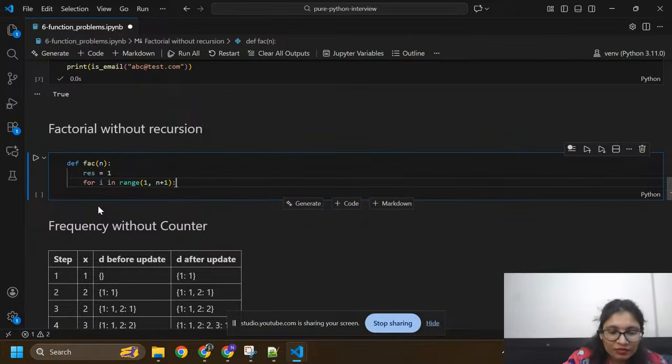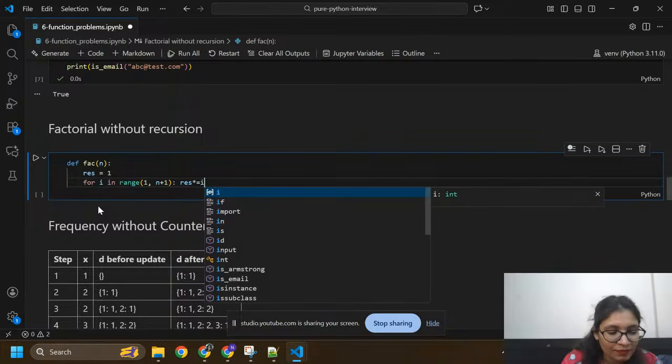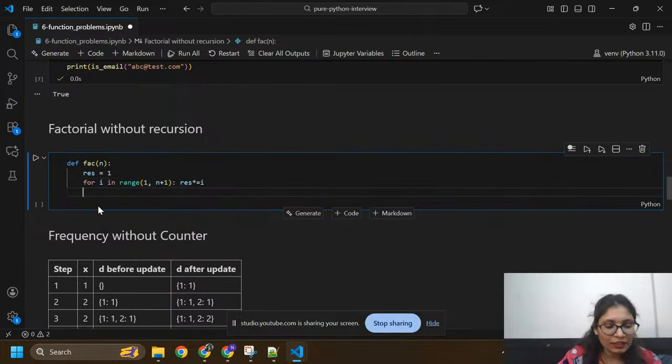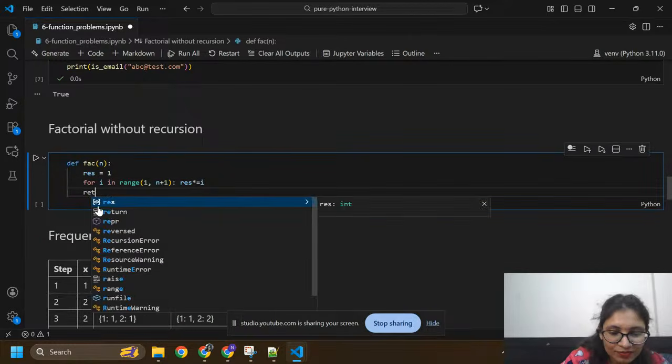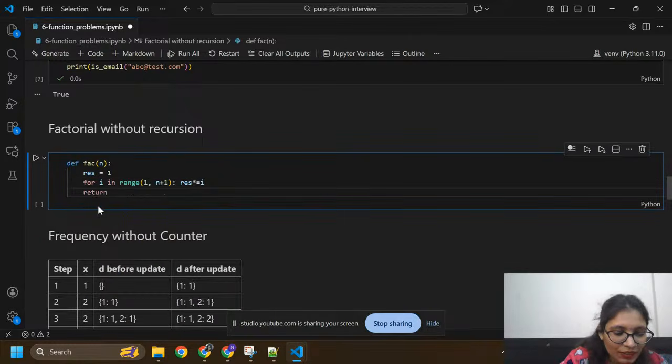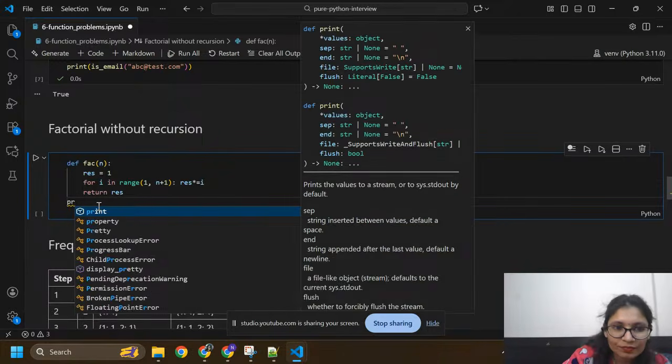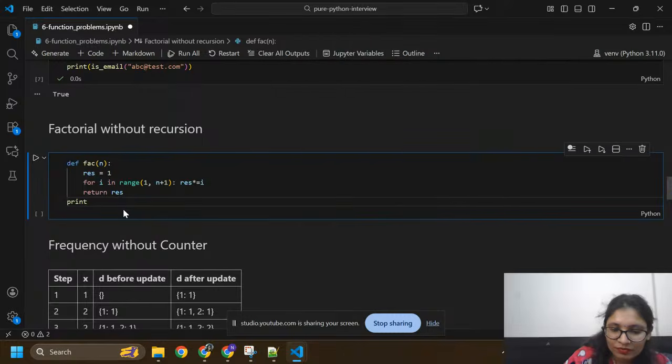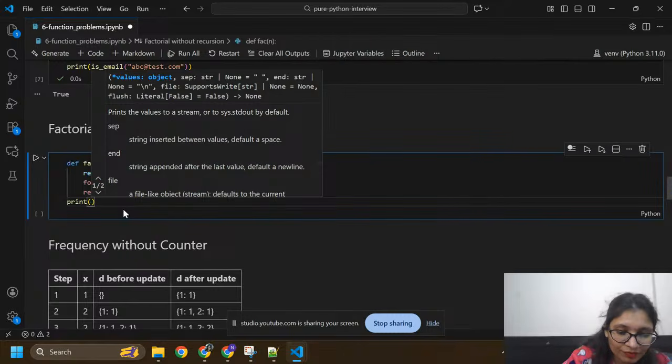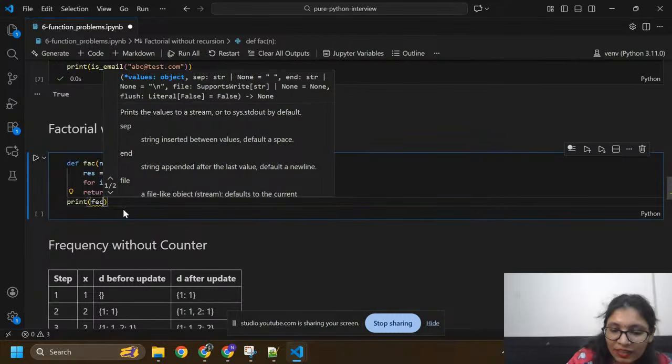Colon, res is multiplied with I. Res equals to res into I, this is I. And here I'm going to return res, and here I'm going to print factorial of 5.